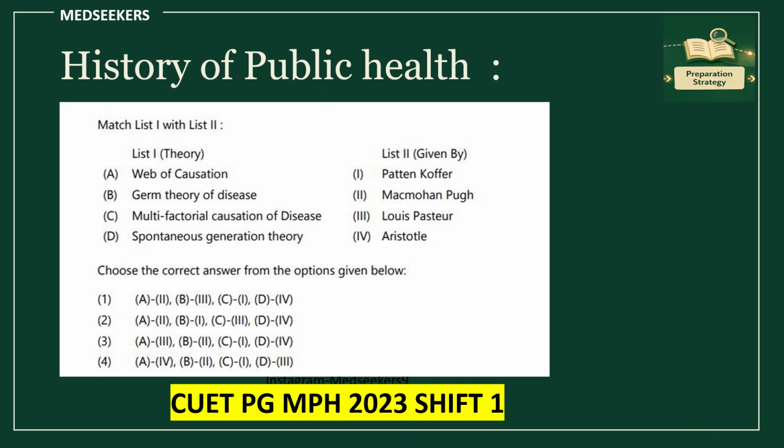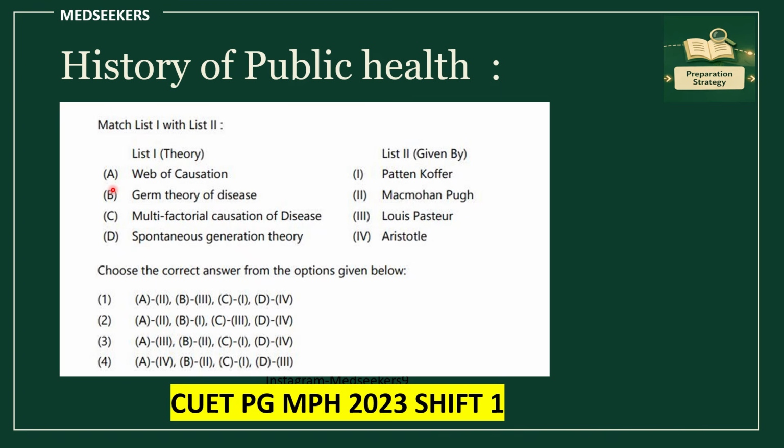Whether you are referring to the KPAC textbook or any other standard textbook, the first step you have to do is solve the question papers from 2023, 2024 and 2025. All these 3 question papers you have to solve, and you have to know from each topic which kind of questions are asked. Suppose let's take an example, history of public health. From this chapter I will show you all the questions asked from 2023 to 2025.